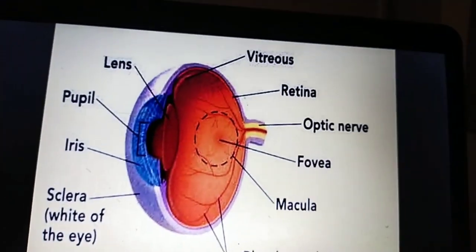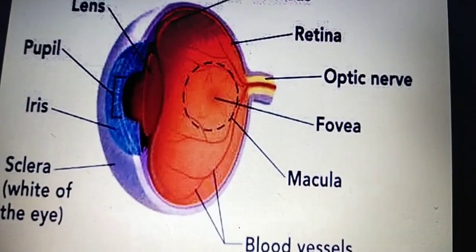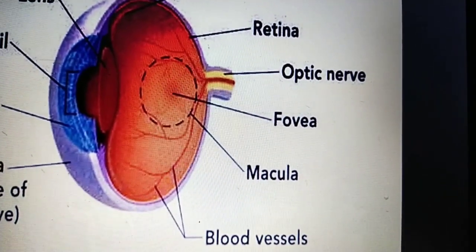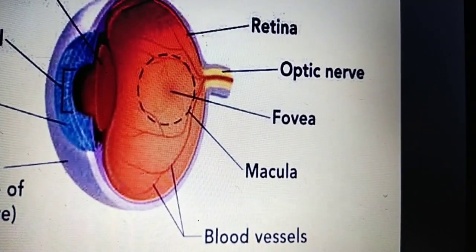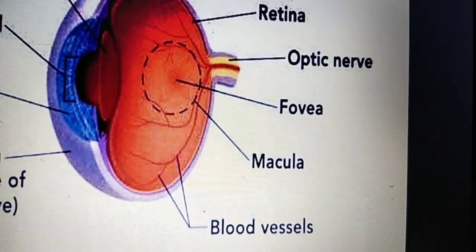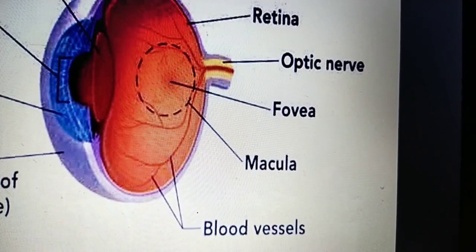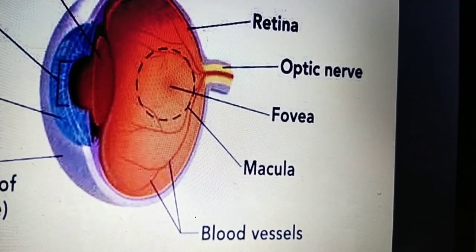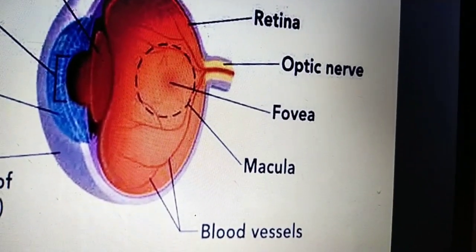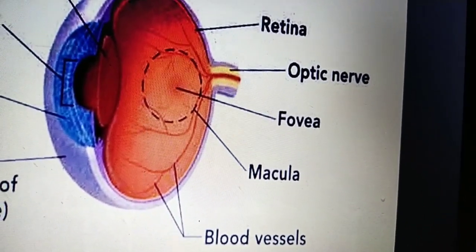You can see here the retina, which is purplish red in color. It also has the optic disc, fovea and macula structures. It is the innermost layer of the eye, and it has the vitreous chamber.